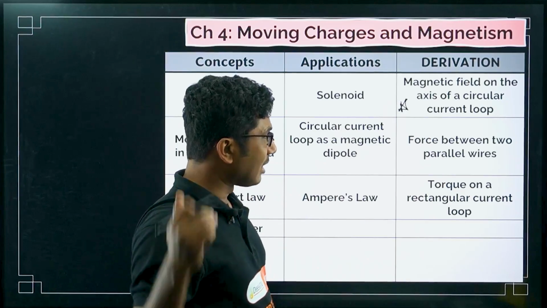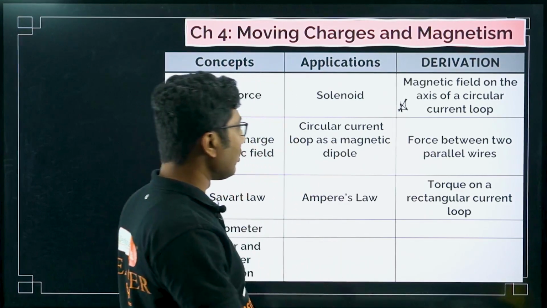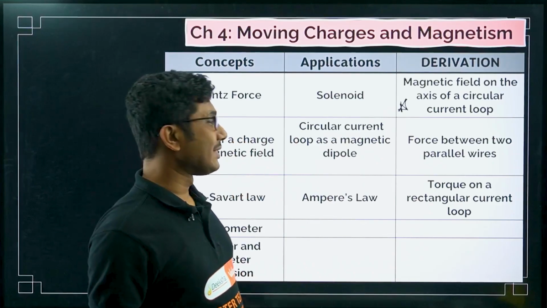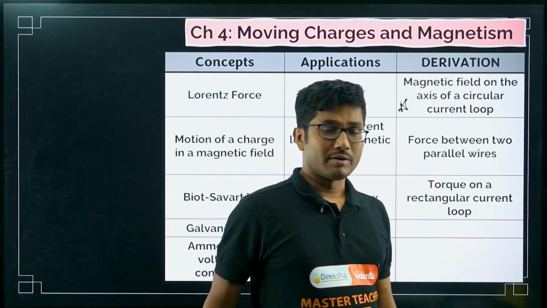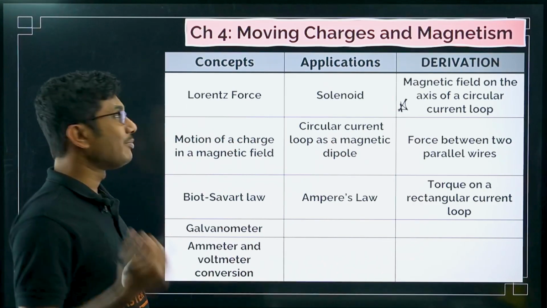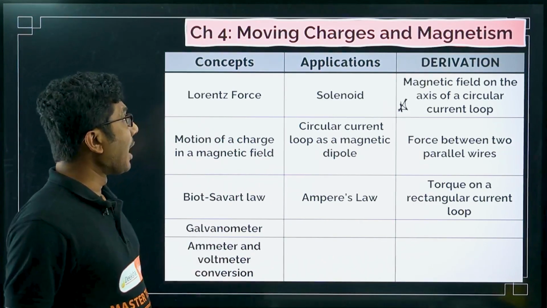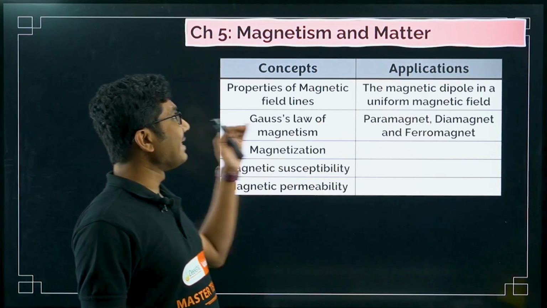Force between two parallel wires is also important. And torque on a rectangular current loop. This is a derivation that was recommended in your model question paper. So this question might come as well. So everything is important from this chapter. You cannot skip this chapter as well. Now let's move into the next chapter, Magnetism and Matter.